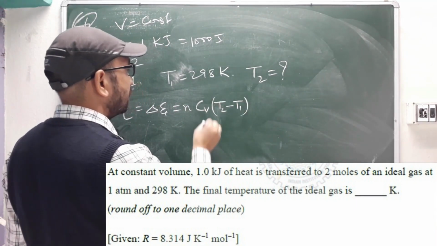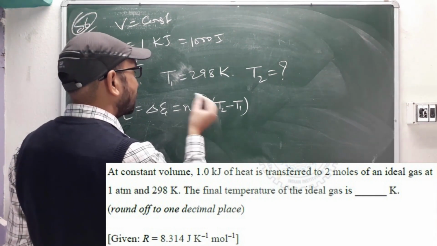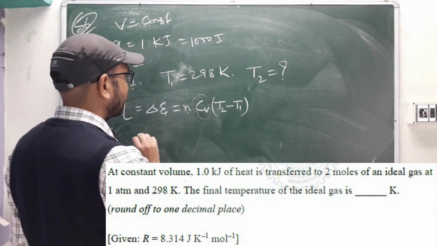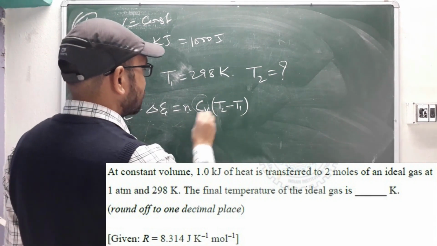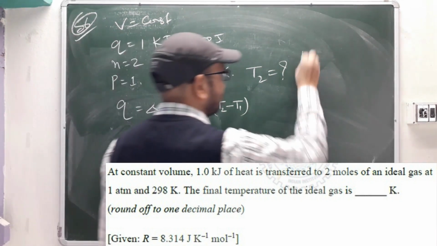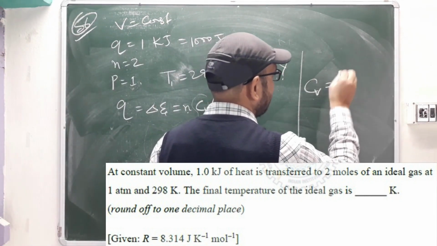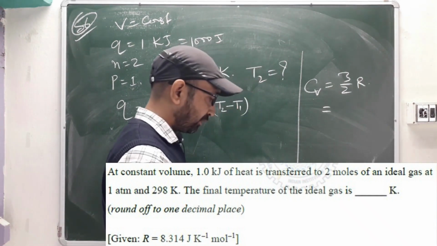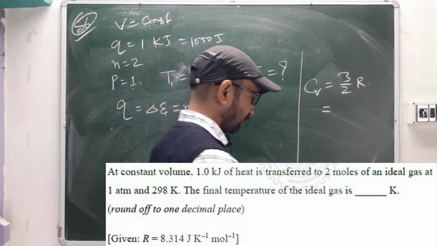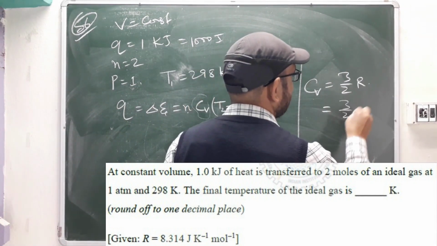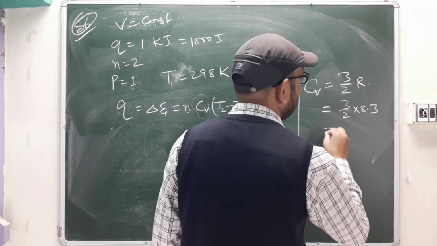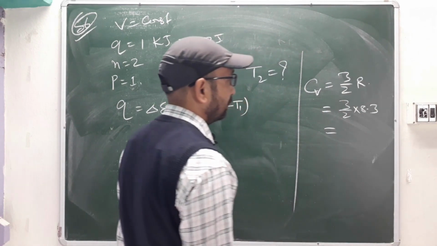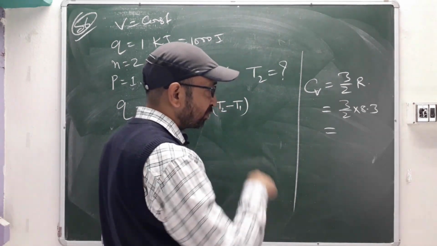So first we have to calculate this Cv and then put it here, because n we have already, Q we have, so just Cv we will calculate. What is Cv? It is 3/2 R. The R value they have given is 8.3, so 3/2 into 8.3, how much will it come?